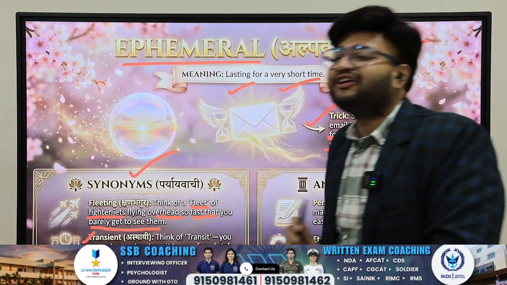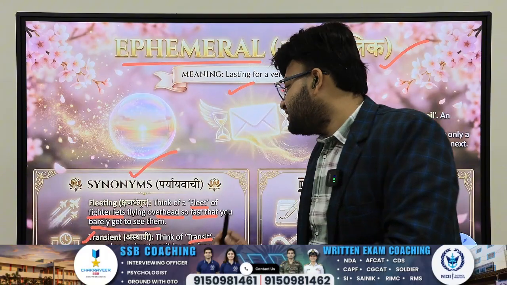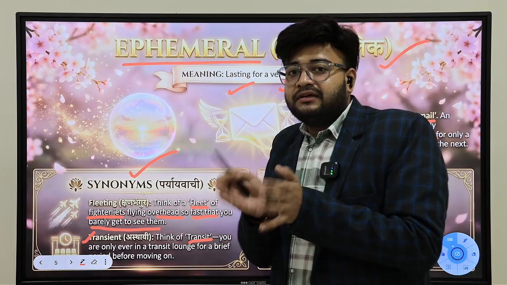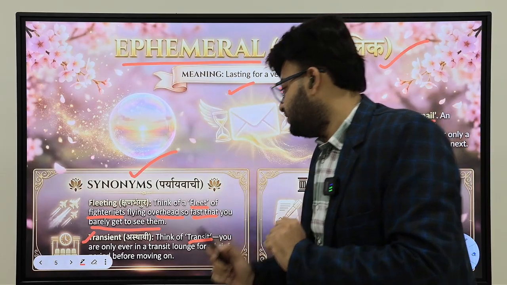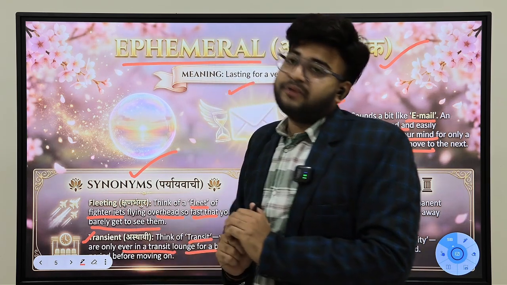Transient also. How to remember this word, transient? Now, transient, think of transit. Transit means where you change places, or whenever you are traveling. So a mid juncture is the transit. You are only ever in a transit lounge for a very brief period of time.